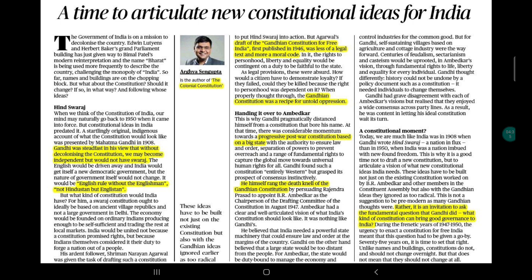So basically you just need to write those arguments as well, arguments against. And in favor, you can talk about Gandhian constitution, you can talk about the basic loopholes in the present context of the constitution. You can write that okay, there are some loopholes in state legislature. Those articles are not very comprehensive, because they were passed hurriedly in 1-2 days. So this is one of the basic things.